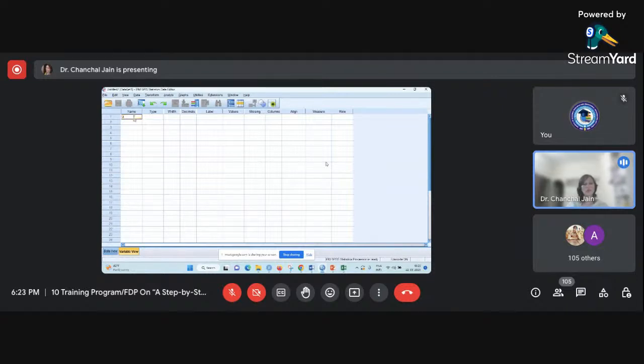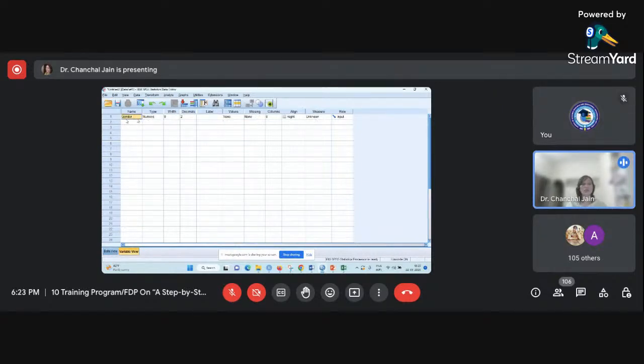Suppose this time I am writing dollar and then gender. Now I am pressing the tab. Again, it is showing me invalid variable name. So that also I cannot do. Suppose this time I'm simply writing gender. You can see when I have pressed the tab button from my keyboard, it is showing me that it is created and some of the column values have already been filled by SPSS. So these are the default values for these parameters.